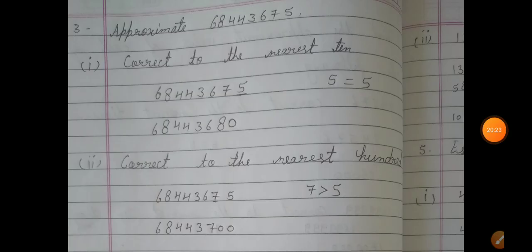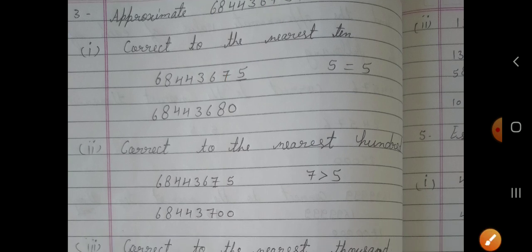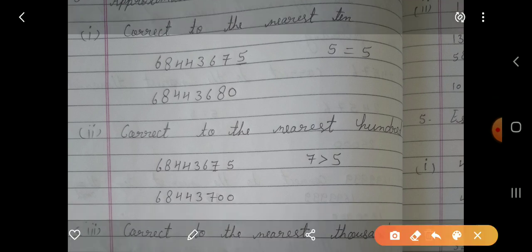In question number 3, approximate 68443675. Yes, this is the given number, and first part is here, correct to the nearest 10. Correct to the nearest 10 means we have to check digit at ones. Yes, in this number 5 is here and 5 is equal to 5, that's why we will add 1 at tens. Yes, 7 is here, 7 plus 1 8. Yes, now the number is 68443680. Yes, we will write here 8 at this place.